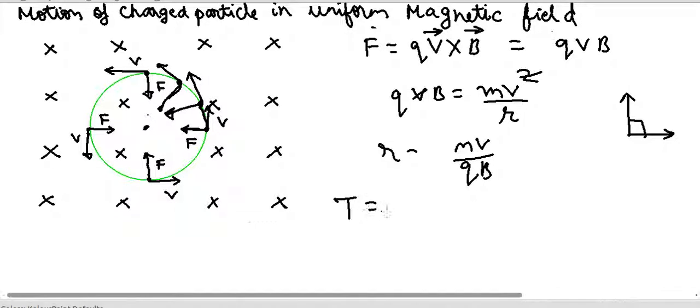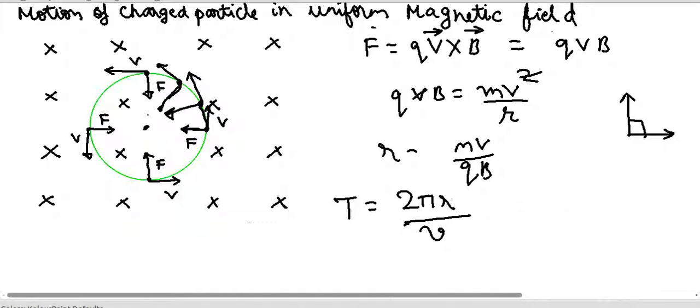A time period of revolution in a circular motion, we know that it is equal to 2 pi r, which is the length of the circumference, divided by the tangential velocity. Distance by velocity is time.